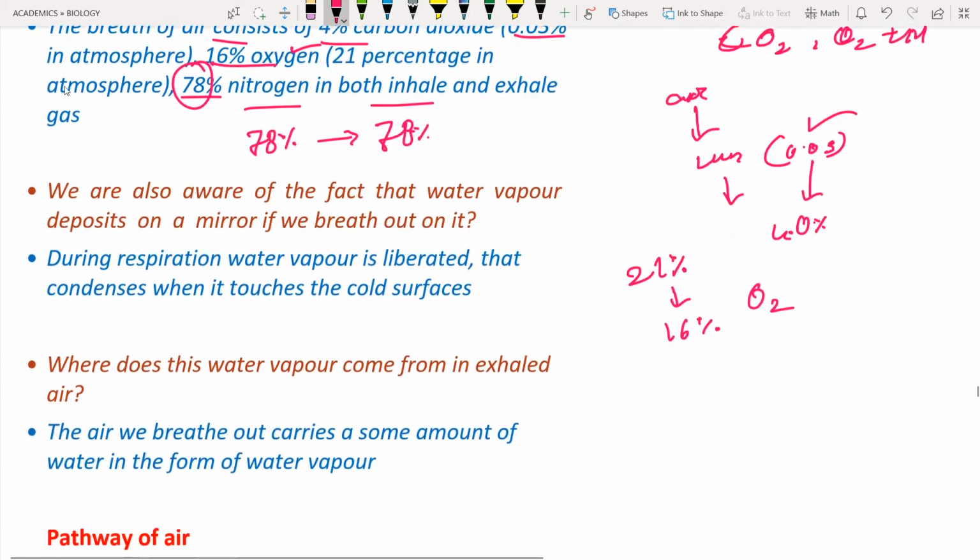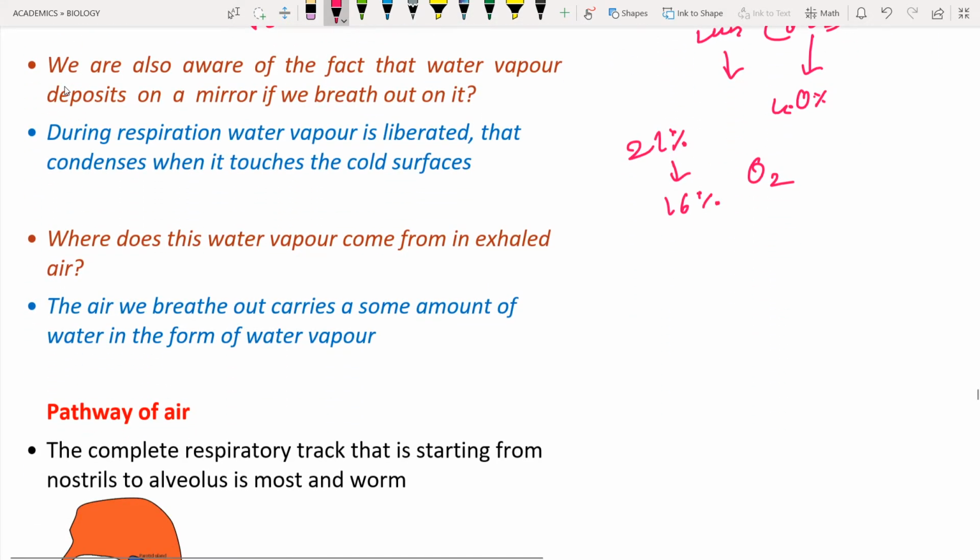Okay, next question is, we are also aware of the fact that water vapor deposits on the mirror if we breathe out. What they are asking is why there is a formation of water vapor deposition on the mirror. During the respiration, water vapor is released, which condenses when it touches a surface. If you blow exhaled air onto the glass of the mirror, what does it indicate? This exhaled air contains water vapor.